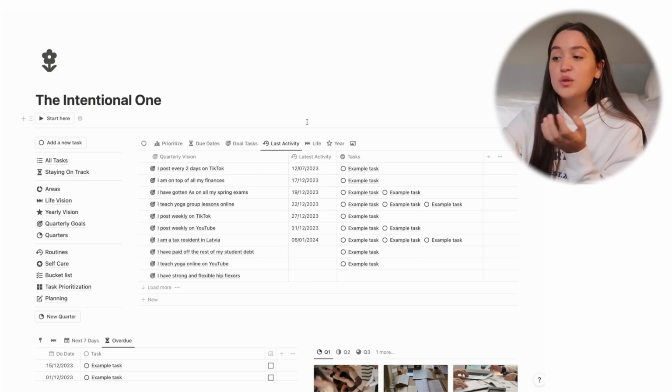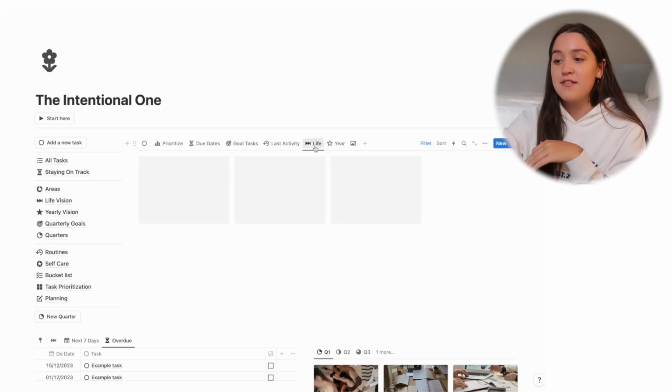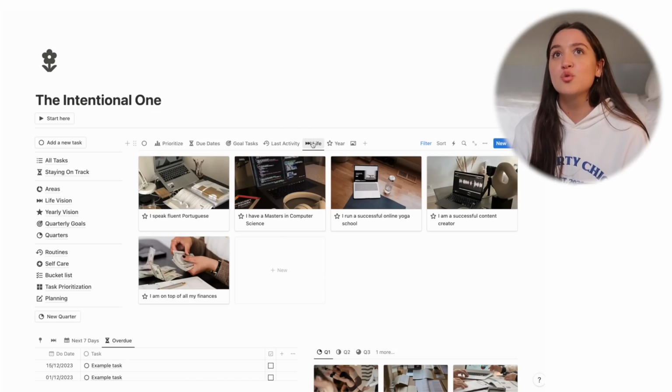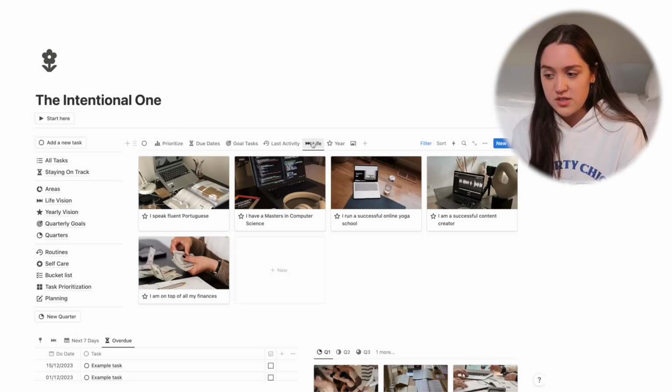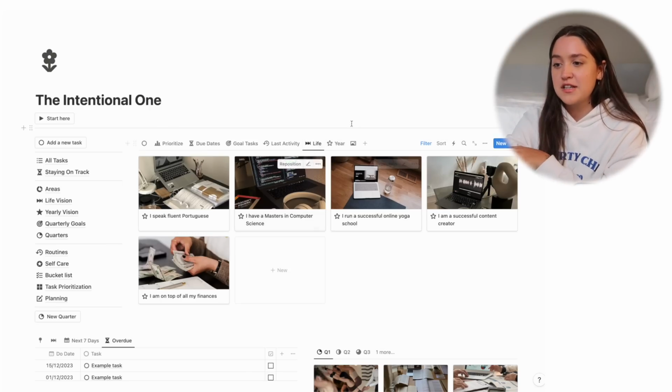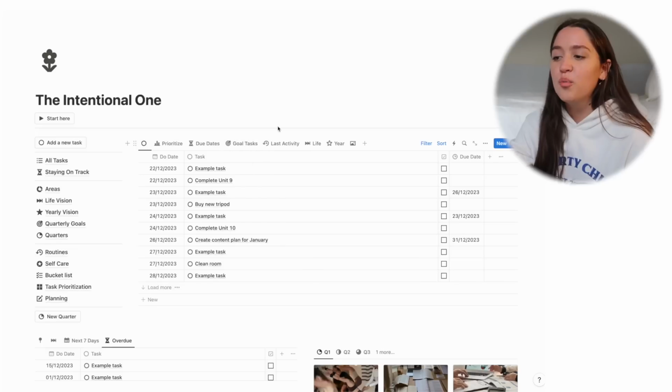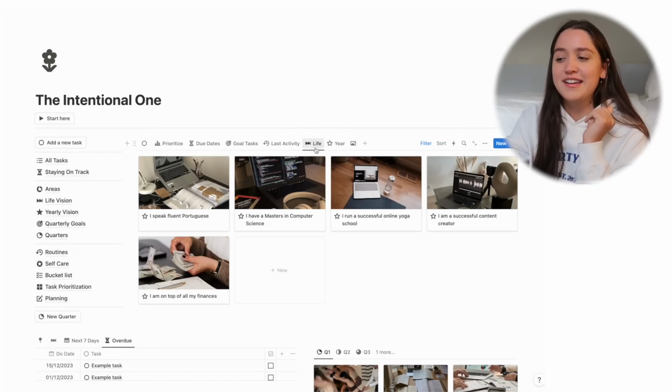And then this is the only personality where I included the life and year vision in the front, because for them their vision is so important, and they tend to lack motivation, like I mentioned in my personalities video. So it's there front and center for the times that you come onto Notion, you see your to-do list, and you're like, ugh, I don't want to do anything, like why am I even doing this. Open up your life vision and you will get a very clear reminder.